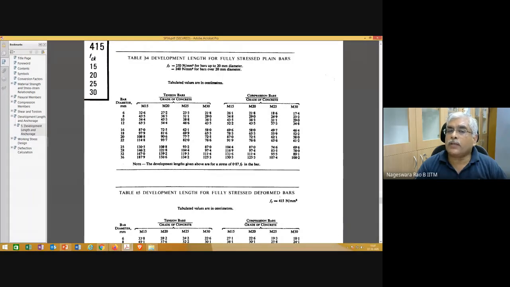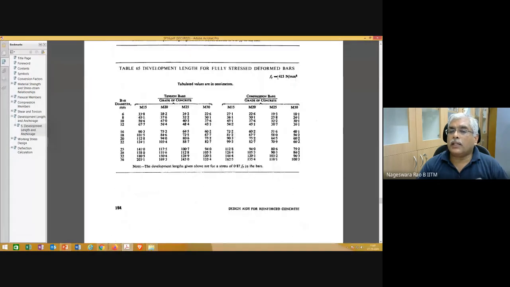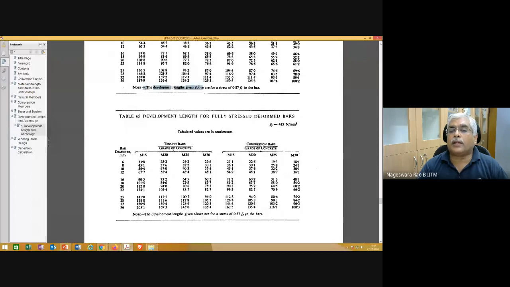This table 64 is for Fy equal to 250, that is 240 Newton per mm square. And this is for Fe415, and here you can read this note in all the tables: the development lengths given above are for a stress of 0.87 Fy in the bar, the maximum stress.